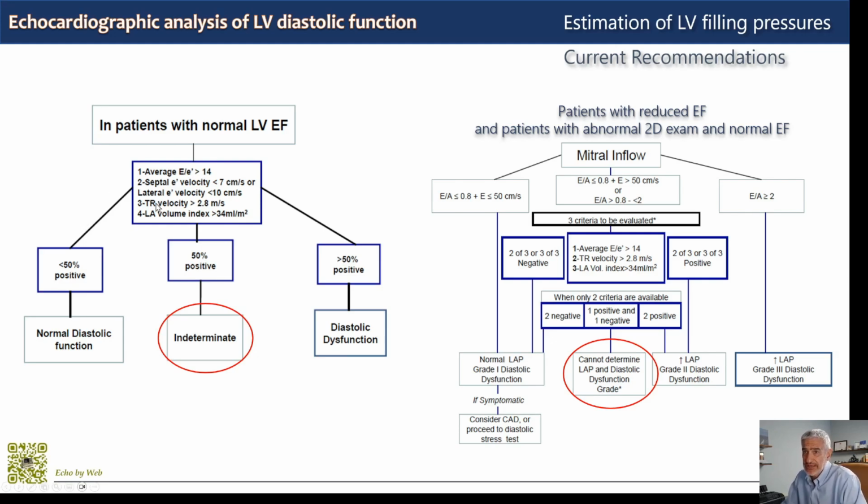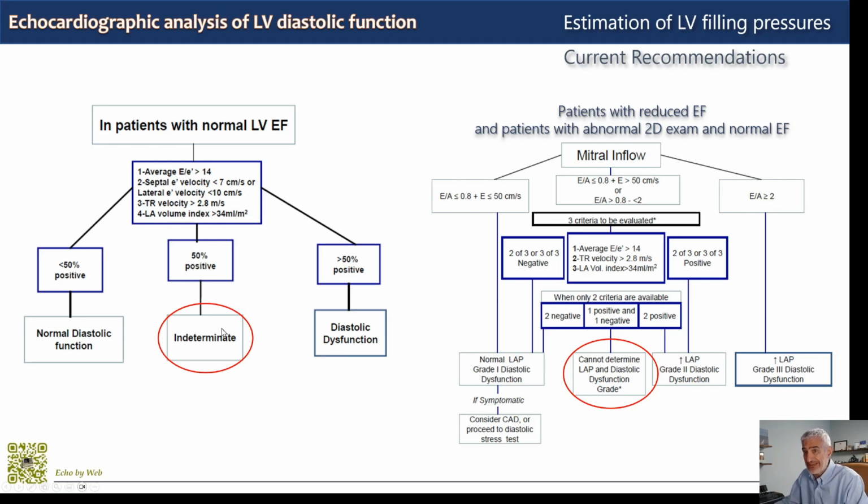Then we have tricuspid regurgitation, so the peak tricuspid regurgitation velocity with a cutoff of 2.8 meters per second. And we have left atrial volume index. The cutoff is 34 milliliters per square meter, and this is biplane volume. So basically 4 parameters: E on E prime, the E prime by itself, tricuspid regurgitation velocity, and left atrial volume index. So not very many, and basically you measure all of these during a standard examination.